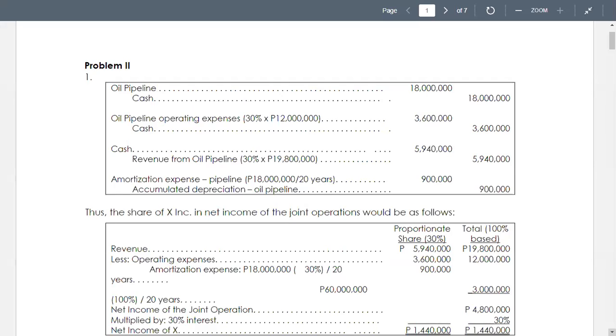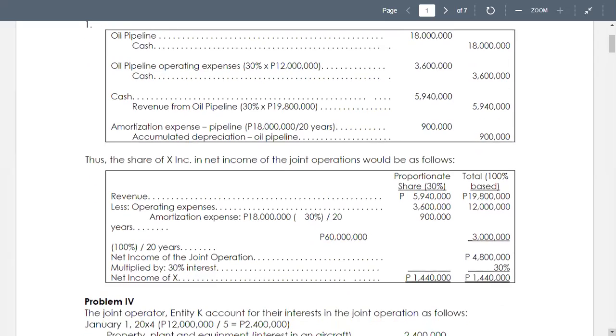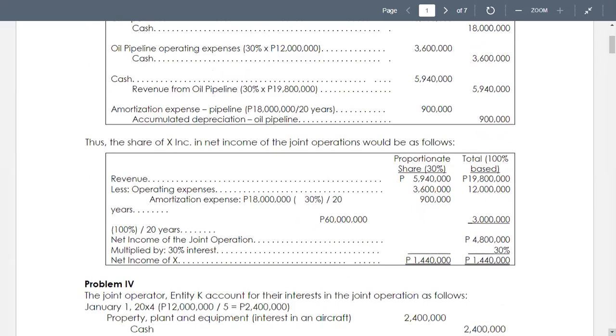Compute the share of X in the net income of the joint operation. So we now have the total net income of the joint operation. We have the column total 100% base, and we have the 30% proportionate share of X. The revenue of 19.8 million, the share of X, as stated in our journal entry, is 5,940,000.